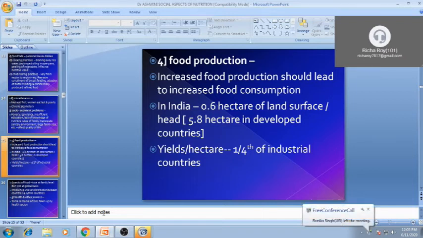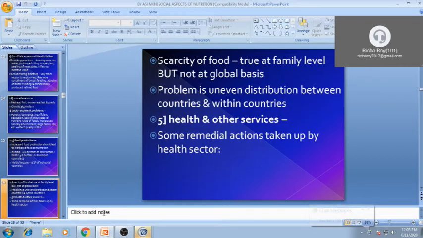So whatever amount of food we are taking, that should be in a proper way, so that all the macro and micronutrients our body needs are there. So nutrition is also playing a very important role in nutritional status. And during lockdown, we can see that there was a misconception that food would not be available, local items would not be available. Availability is also playing a very important role in this.